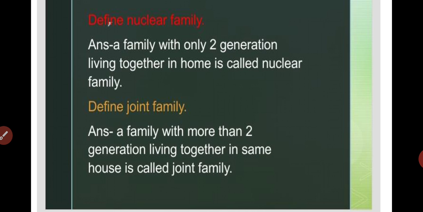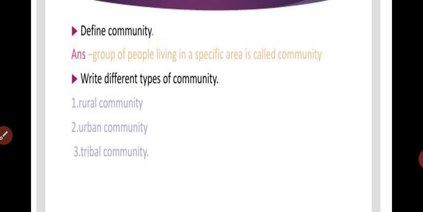There are two types of family: one is nuclear family and another one is joint family. A family with only two generations living together in a home is called nuclear family. Define joint family: a family with more than two generations living together in the same house is called joint family.